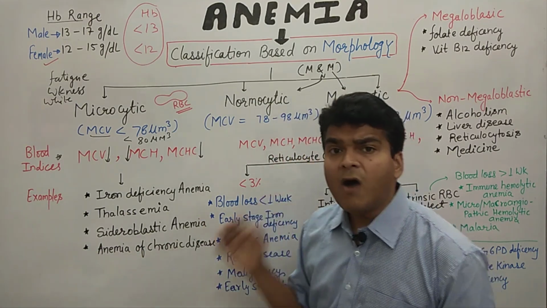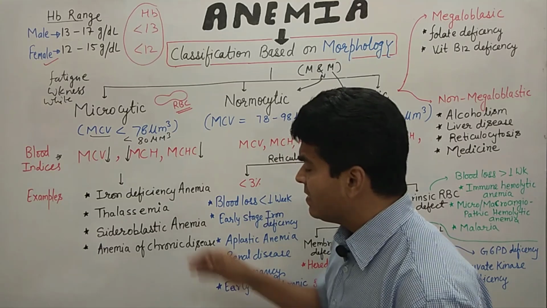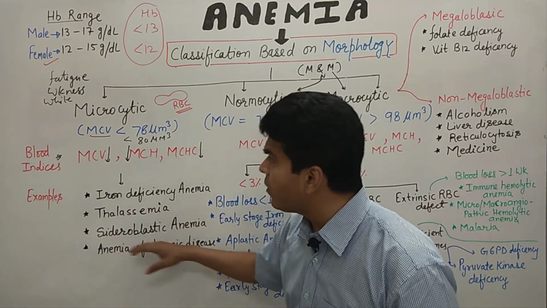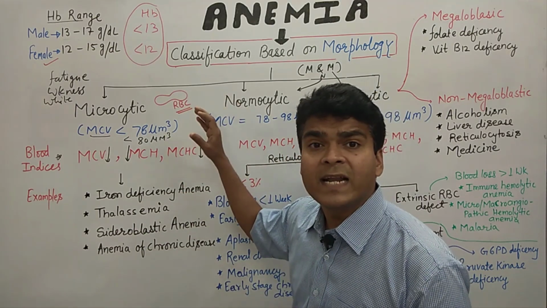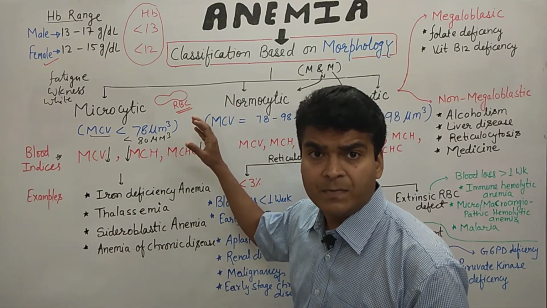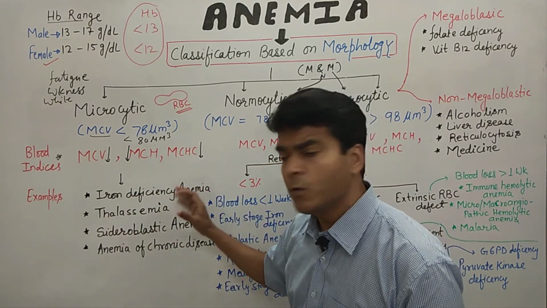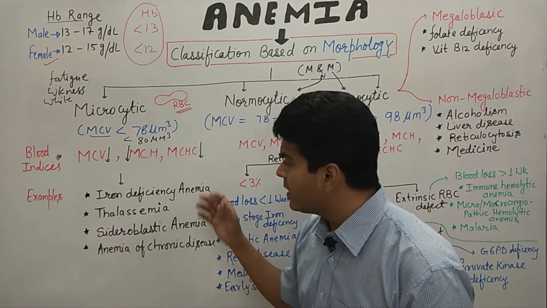Okay, so how can we learn this? These are the 4 examples. Sometimes the examiner asks, in which of the following conditions microcytic anemia may be possible? So the examiner also asks this kind of example, which condition makes microcytic anemia possible.